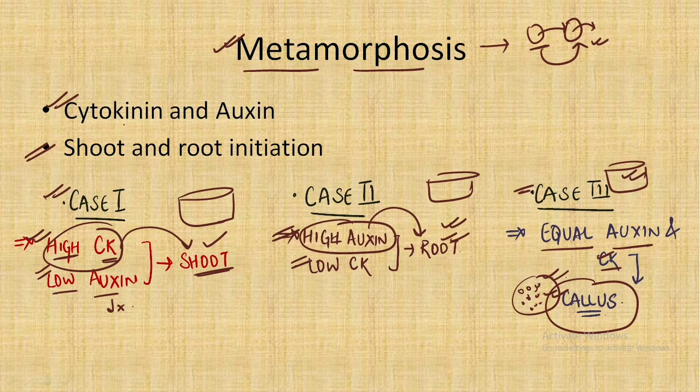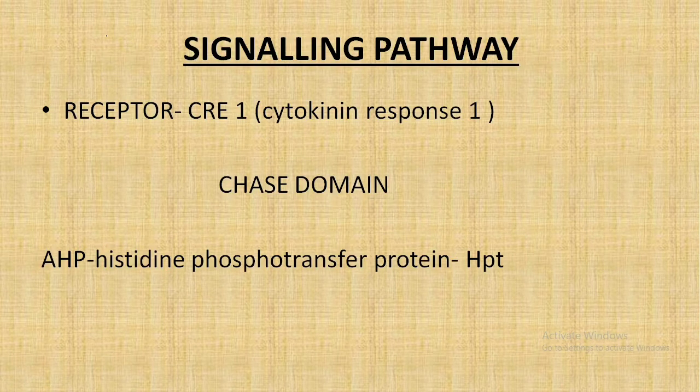So this is all about the cases of high and low concentrations of auxin and cytokinin in alternative cases. Make sure you remember them. It is very, very important. If you do not understand it the first time, go back and rewind the video to get the concept clear. Let's move forward and understand the signaling pathway.